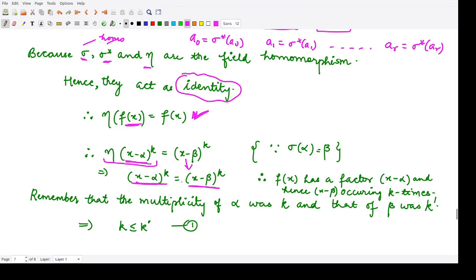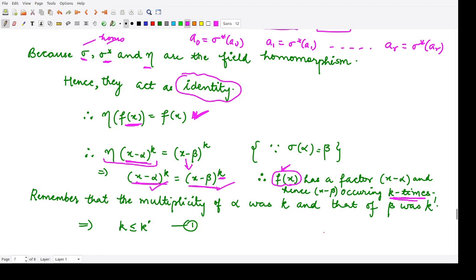So from here you can say that because alpha was the root for this irreducible polynomial f of x that we have assumed in the very starting, which was occurring k times. So now because this is equivalent to this quantity, therefore x minus beta would also be a factor for this particular polynomial, and from looking at this power, its power is k. So it is a factor which is occurring k times in the expression for f of x. So that means from here we can say that k is less than or equal to k dash.